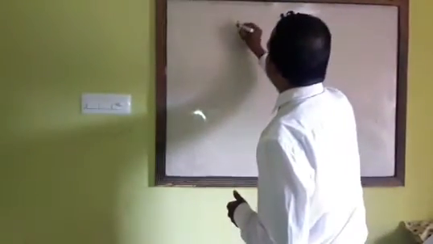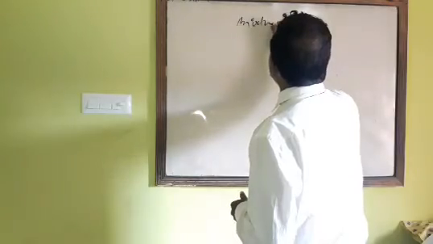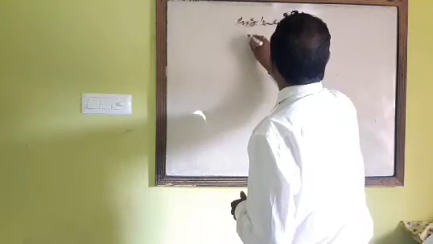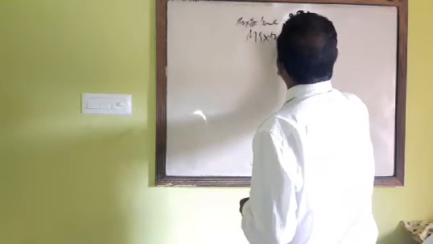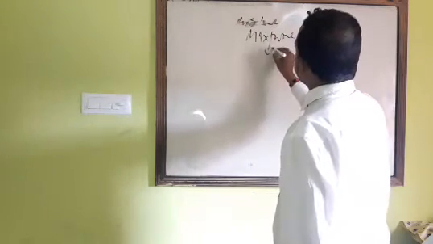The example of impure substance is what? Mixture. Okay. Take the example of air.